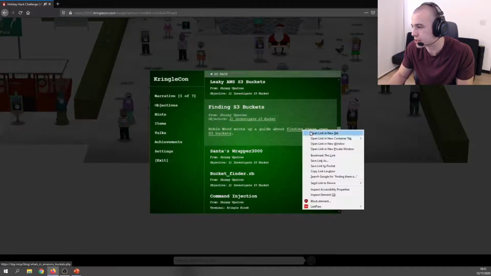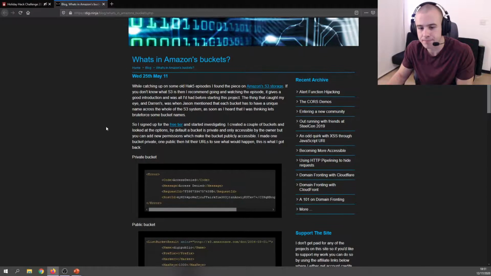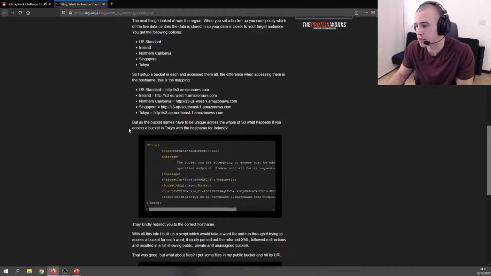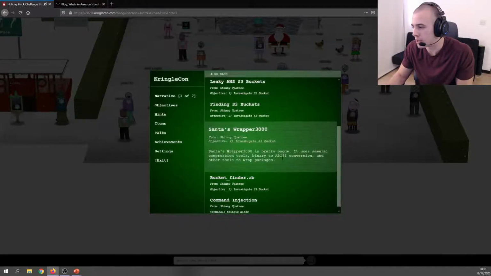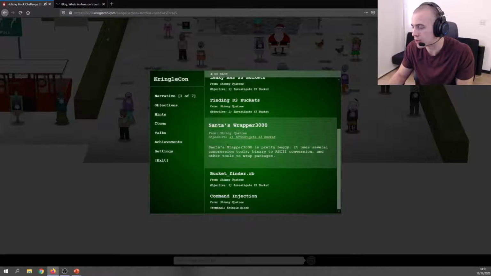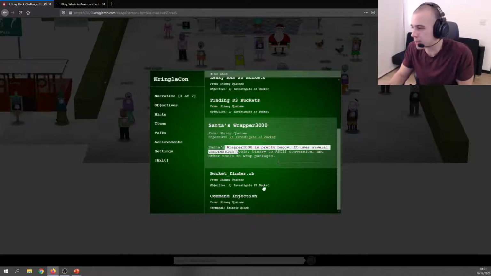Okay, so this leads to somebody's blog about finding Open S3 buckets. It's good to give this a read through. And then we have a couple more here. Okay, so this is a key part. SANS Wrapper 3000 is pretty buggy. It uses several compression tools, binary to ASCII conversion, and other tools to wrap packages. So this relates back to the file that we're trying to find, which is that package file.